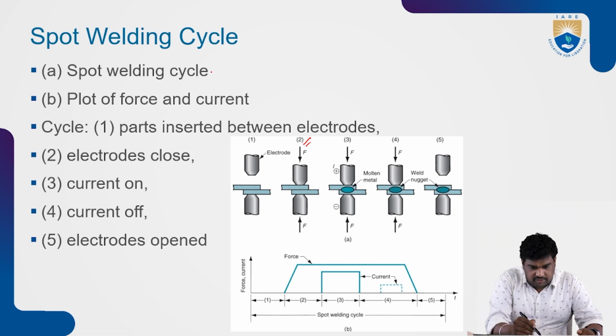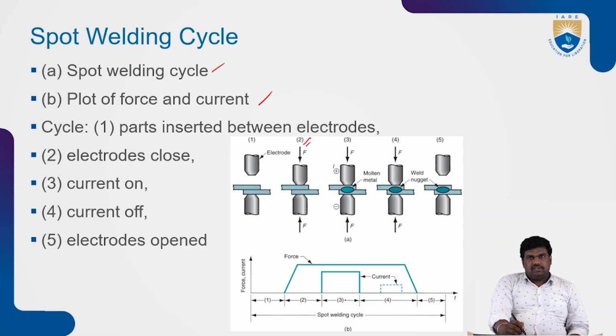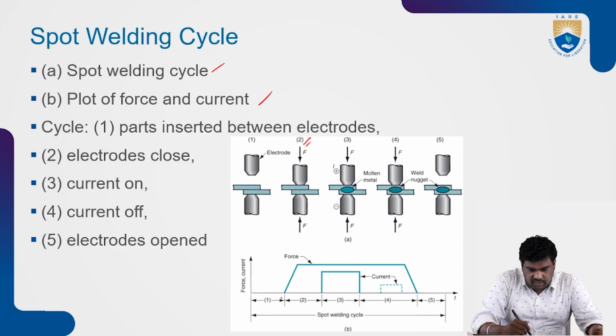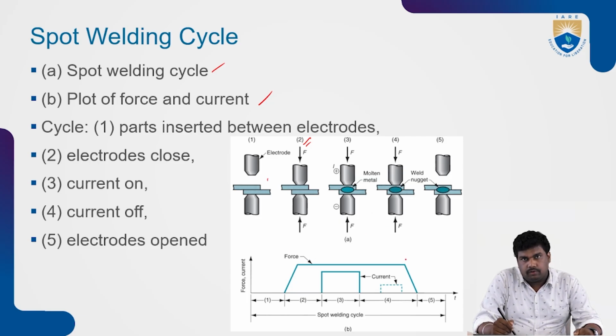Here is a plot of force and current for the spot welding cycle. In the first cycle, there is no current and no force. Then in the second, we apply force and current, which gradually increase, and we maintain that level up to cycle 4. So in cycles 2, 3, 4, we maintain the same pressure, the same force, and the same current.